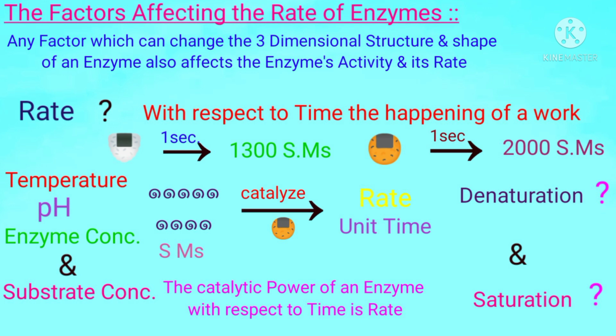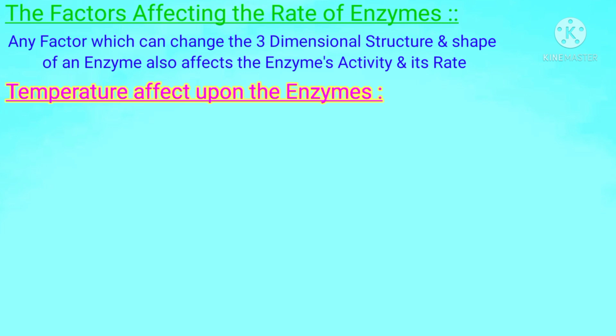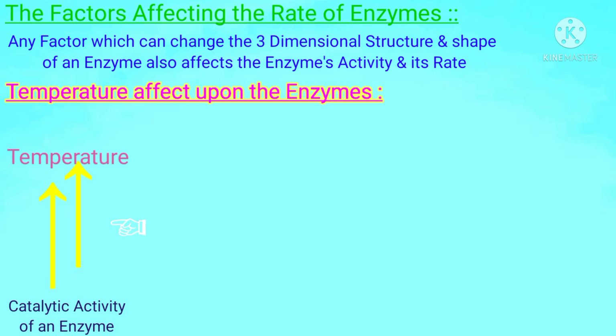So let's start with the effect of temperature on the enzyme: what is the relation between temperature and enzyme, and how does temperature affect the speed or rate of the enzyme? The answer is that the catalytic activity of an enzyme increases by increasing the temperature. This sign shows an increase. So there is a direct relationship between temperature and enzyme. As the temperature of a reaction increases, the catalytic activity of the enzyme also increases.